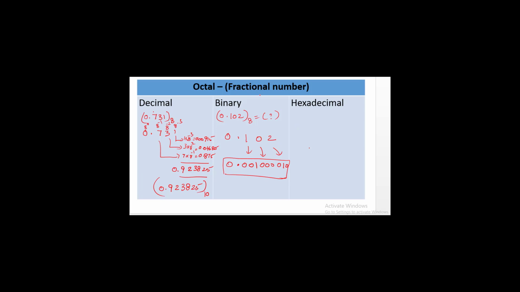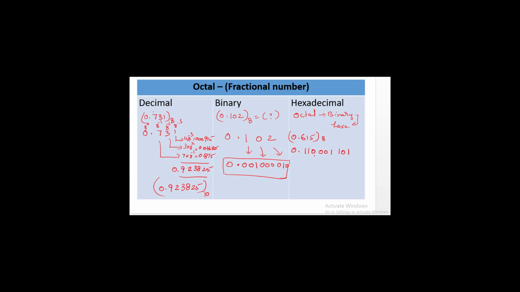In the same way, for octal to hexadecimal, we have to convert from octal to binary, and then binary into hexadecimal. Let me see one more example, 0.615 to the base 8. If you convert this into a binary number, the equivalent value of 6 is 110, the equivalent value of 1 is 001, and the equivalent value of 5 is 101.